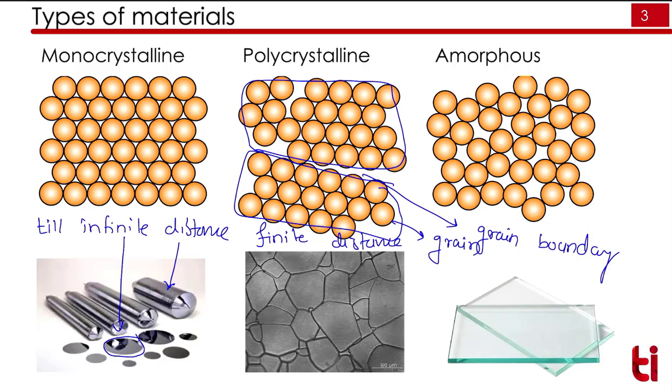The third type of material is called as amorphous material. Here the atomic arrangement is random in nature. For example, glass.